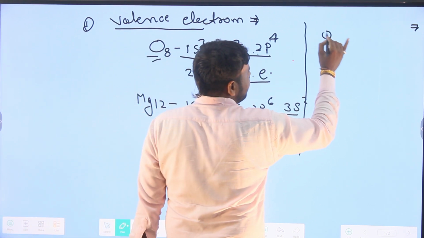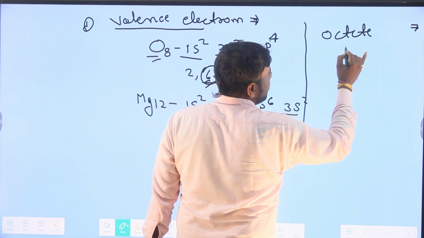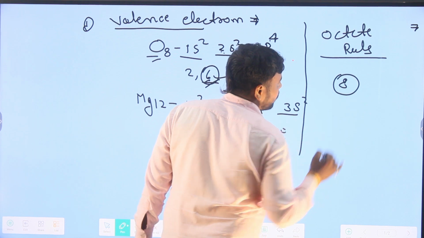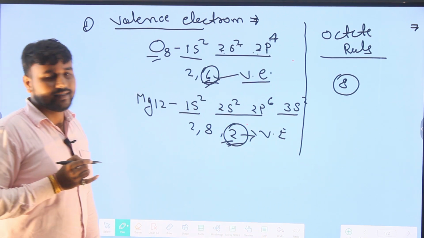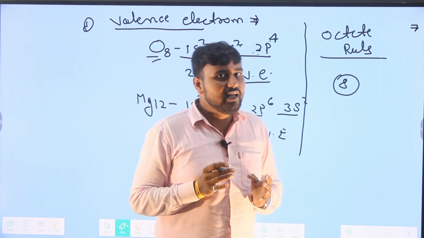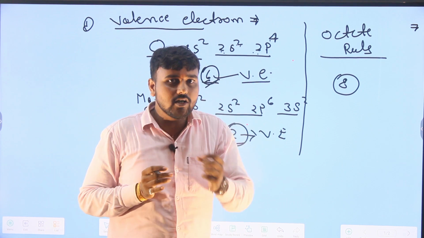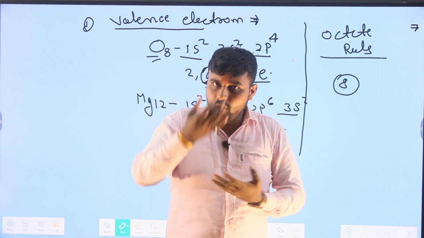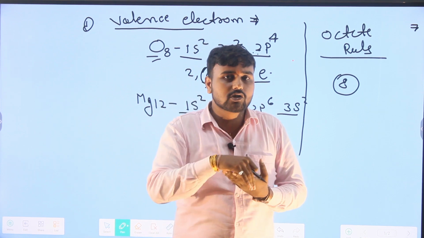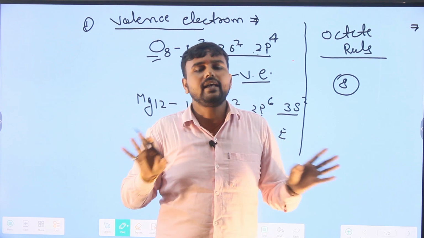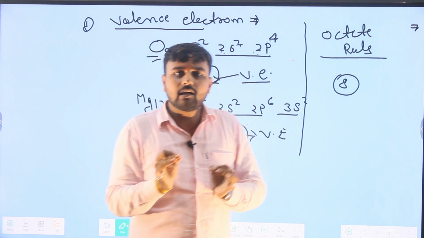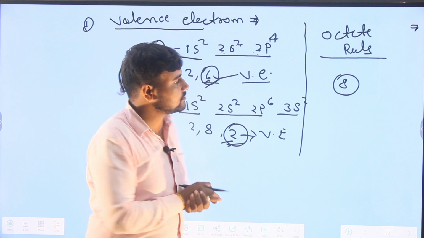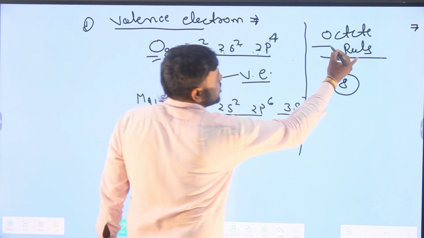The octet rule says that the valence shell acquires 8 electrons. That is, every element must have 8 electrons in its outermost shell. These electrons can be obtained by gaining electrons, donating electrons, or sharing electrons, in any way. But every element acquires 8 electrons in its outermost shell, which is known as the octet rule.